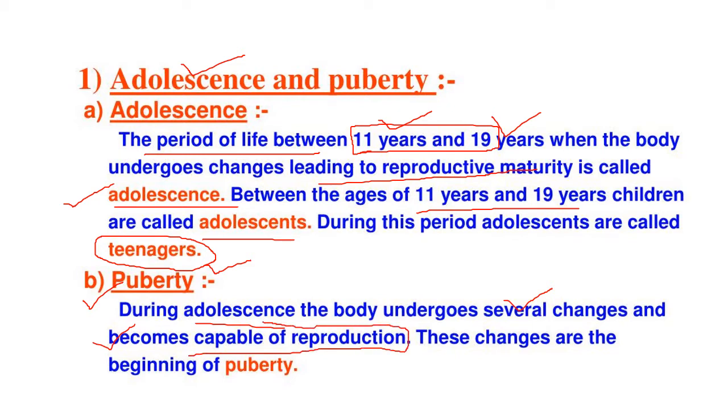Reproduction means the person is able to reproduce or generate a new organism. When the person has the capability for reproduction, this stage is called puberty, and all these changes are the beginning of puberty.